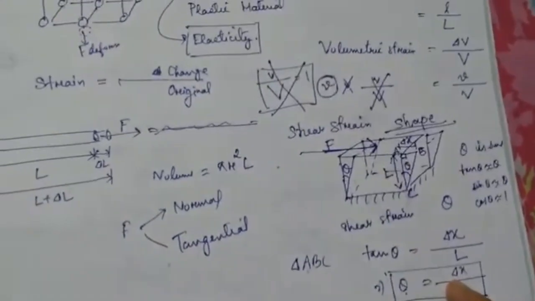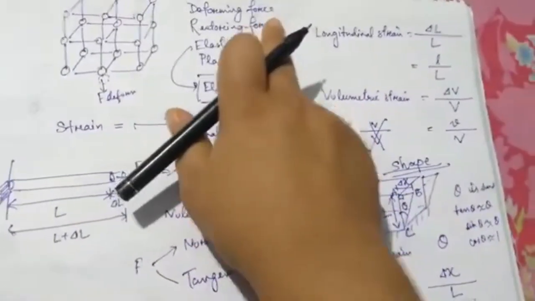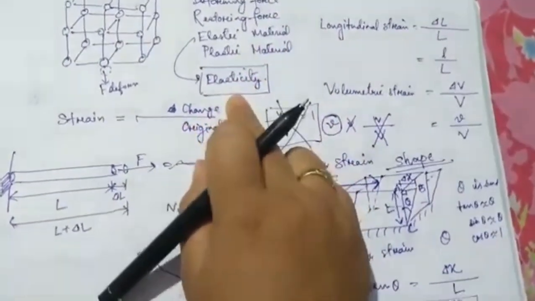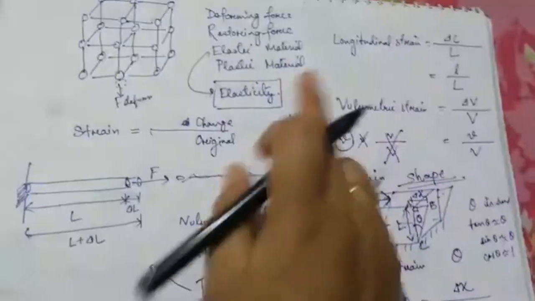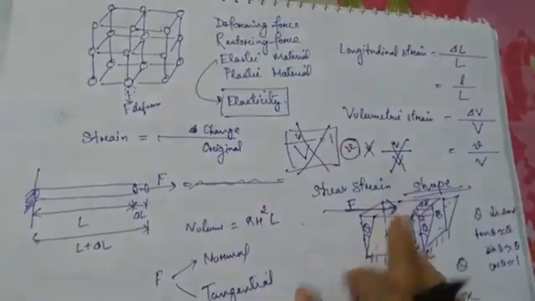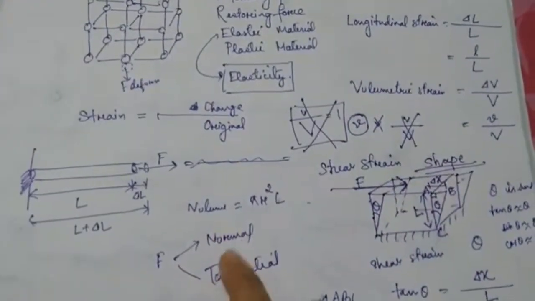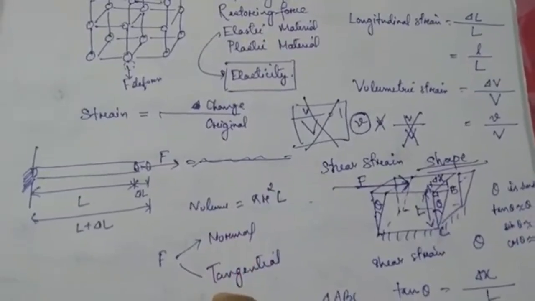So here we have discussed first deforming force, restoring force, elastic material, plastic material, then elasticity. Then we have studied about strain, 3 types of strain, and also we have studied that deforming force is of 2 types, normal force and tangential force.